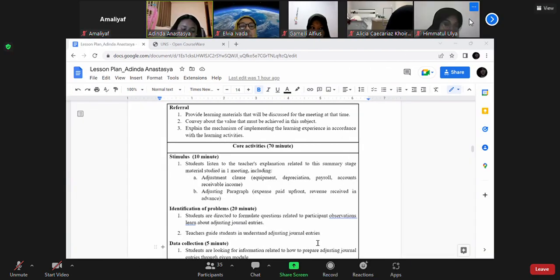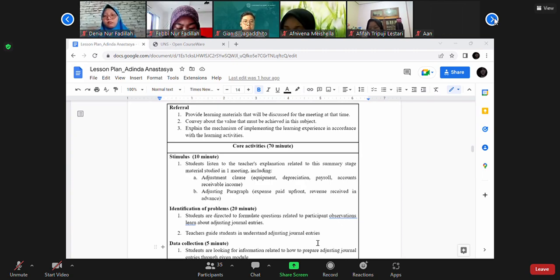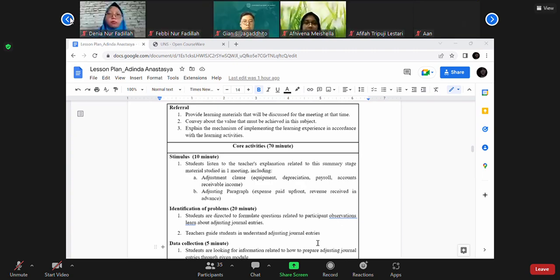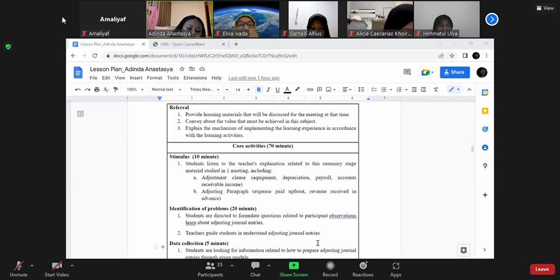The second core activity consists of defining stimulus, problem identification, data collection, data processing, verification, and conclusions. What makes the difference between meeting 1 and 2 is in my core data processing, which is as follows.